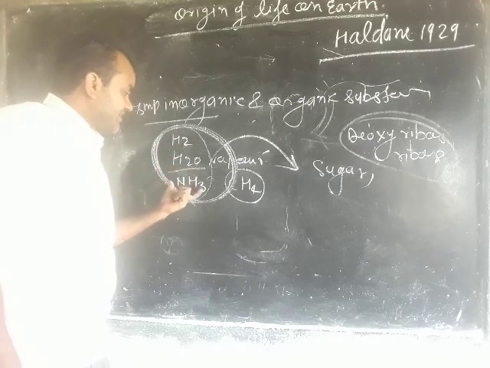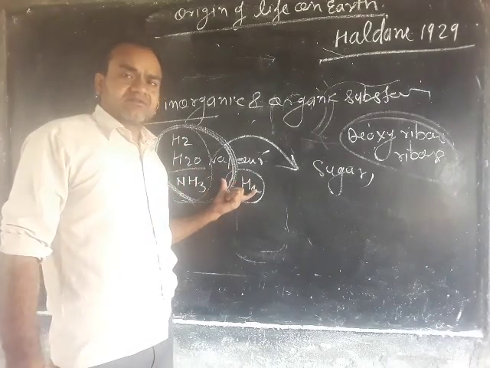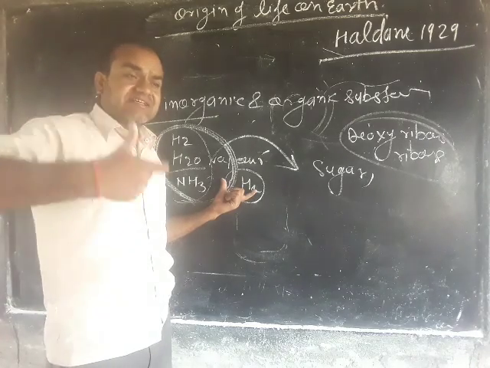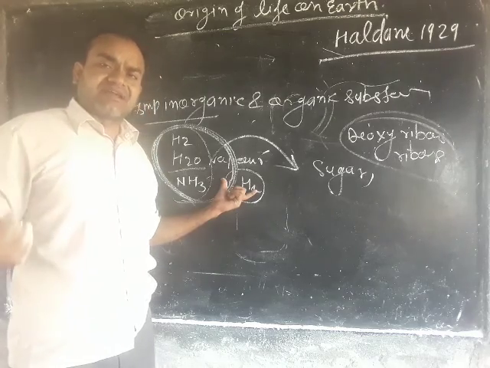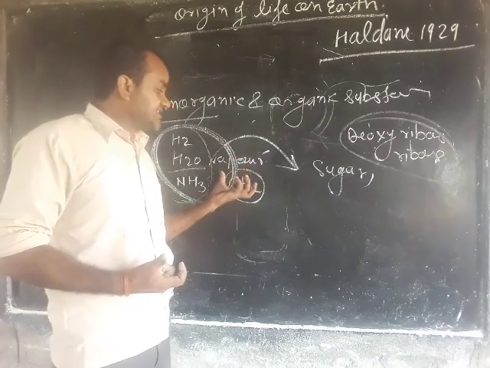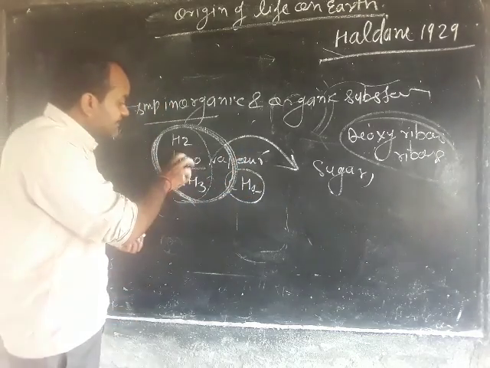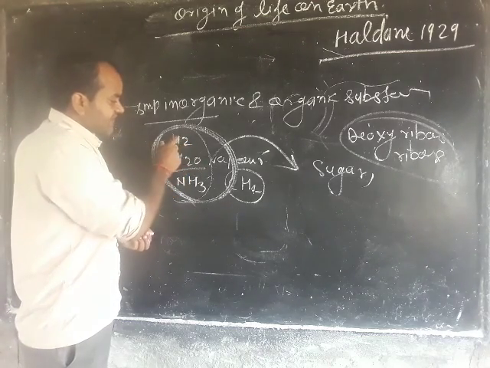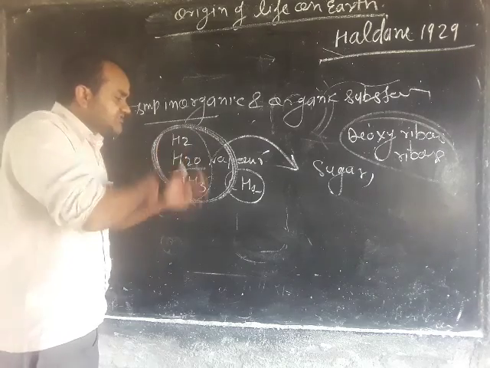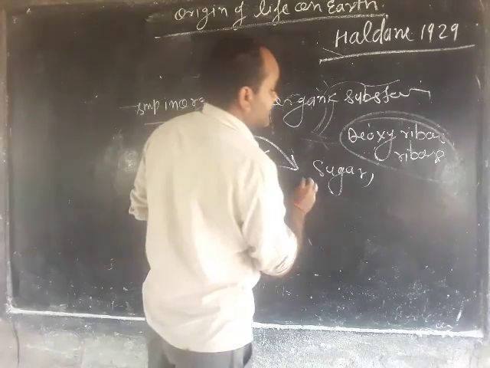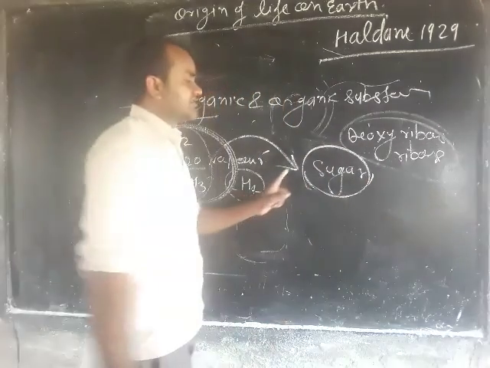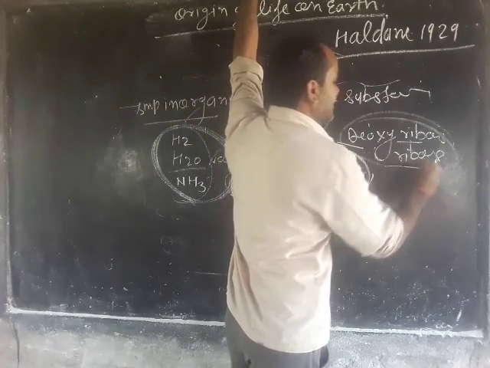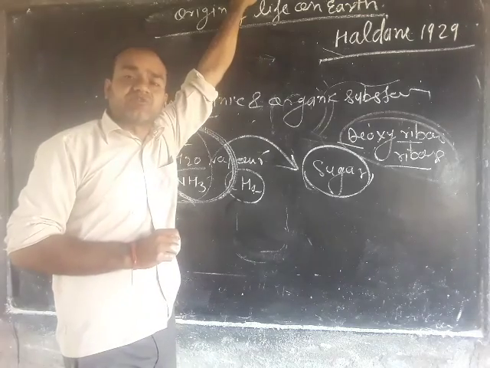Hydrogen, water vapor, ammonia and methane, in the presence of lightning which releases a lot of energy, use this energy to break the bonds between the water and the hydrogen, and combine with each other to form simple sugars, deoxyribose sugar as well as ribose sugar.